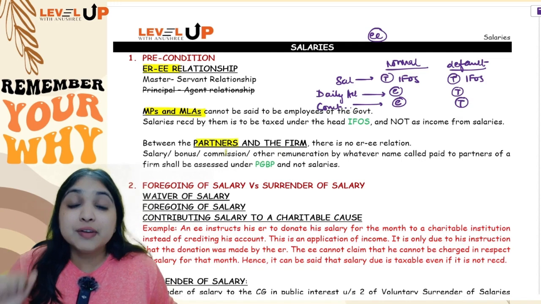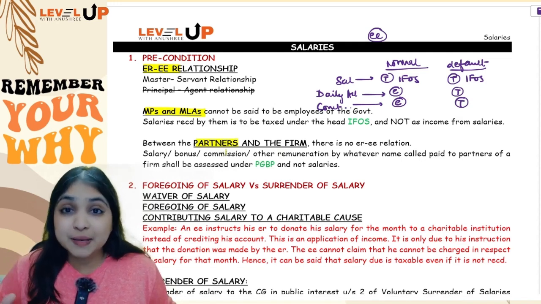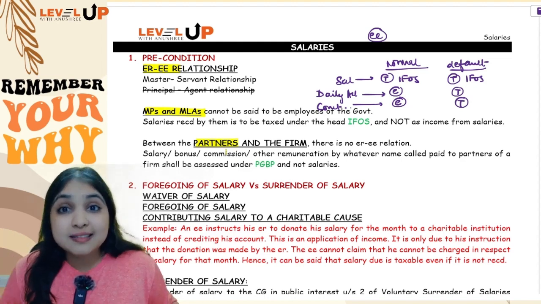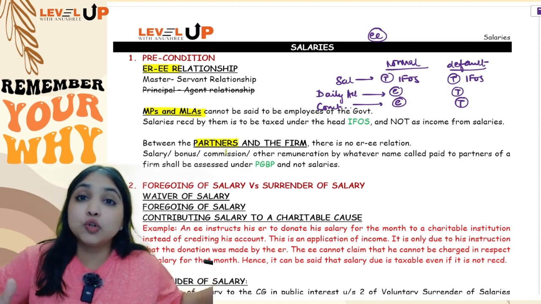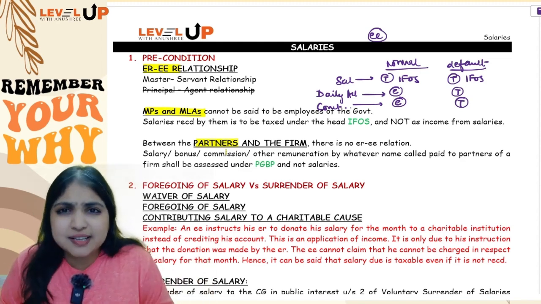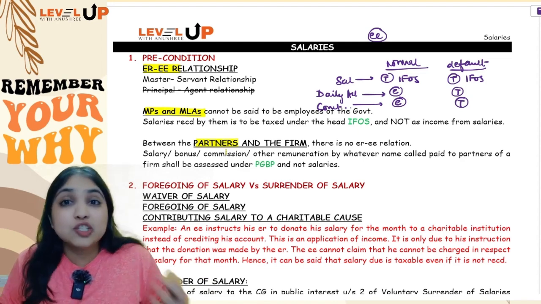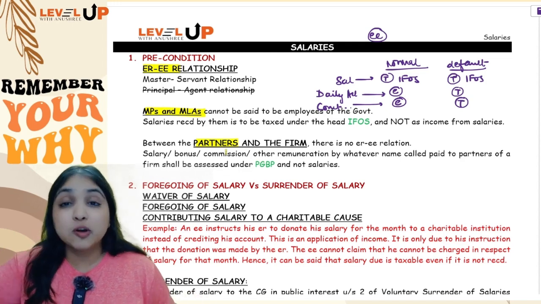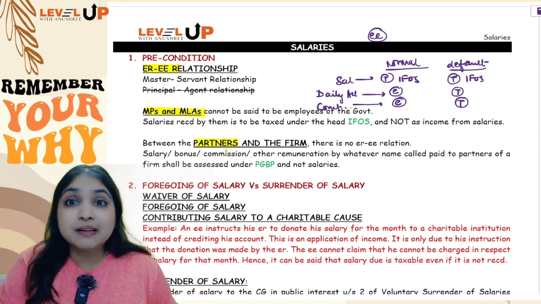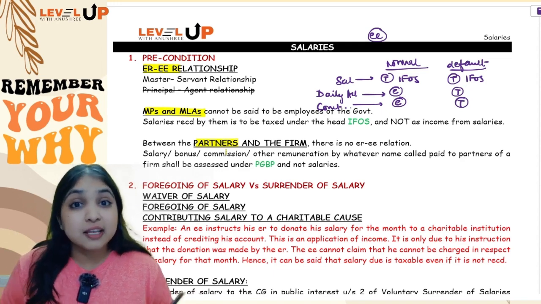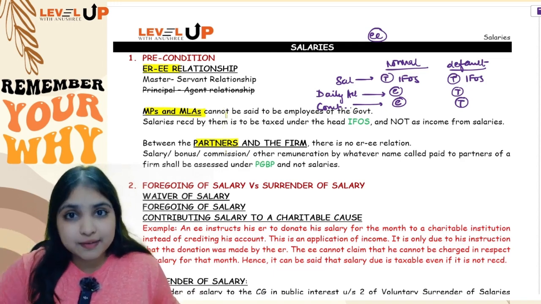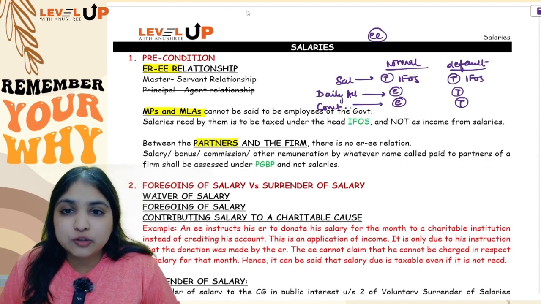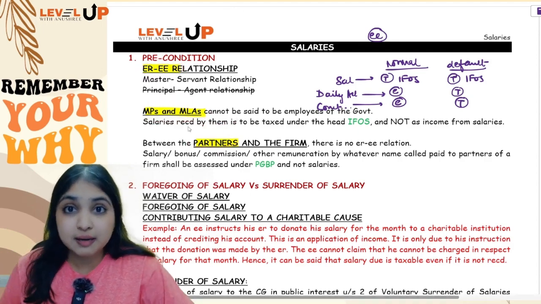What about partners? Even partners of a partnership firm or an LLP, especially active partners, get salary from the firm. That salary will not come to the salaries head. That salary will go to the PGBP head. You know it very well. The reason is the same: there is no employer-employee relationship. You can't say that the firm is the employer and the partner is the employee. You must have learnt in CA Foundation that between the partners and the firm there is a principal-agent relationship. So whatever salary the partners get from the firm will go into the PGBP head and not the salaries head. These were your three main points in my first discussion.